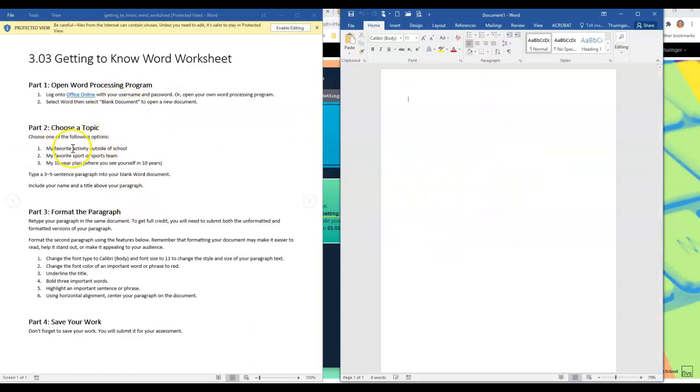Now I'm going to choose a topic. Choose one of the following topics: my favorite activity outside of school, my favorite sport or sports team, or my 10-year plan. Okay, so you're going to type a 3 to 5 sentence paragraph into your blank Word document. So I'm just going to type about my favorite sport or sports team. Now this part tells you to retype your paragraph in a minute.